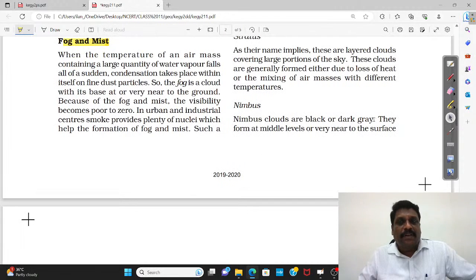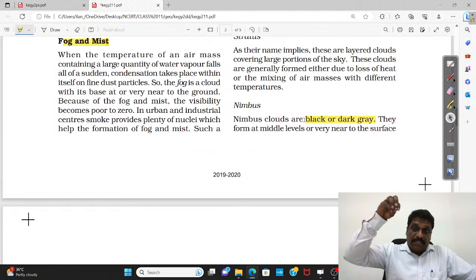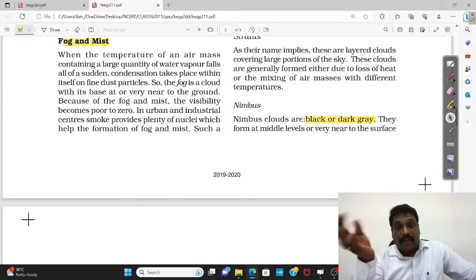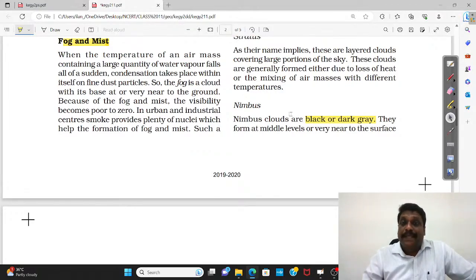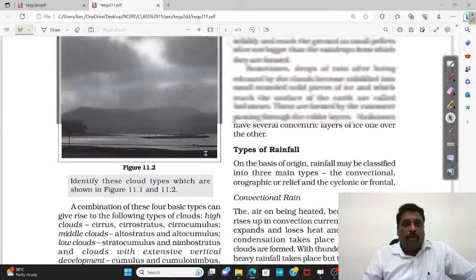Nimbus is a bad weather cloud. It will be very dark or black in color. Normally, nimbus clouds are the ones which result in intense weather mechanisms, like lightning, thunder, hailstorm. Even cloud burst I can put here. All this bad weather activity is associated with nimbus clouds. Then finally, we'll be talking about precipitation.